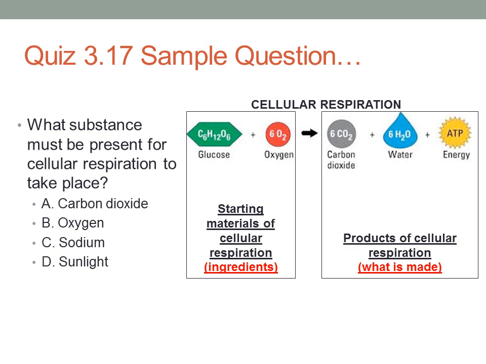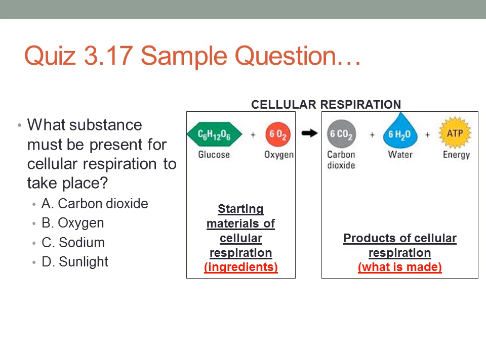So here's a sample question. What substance must be present for cellular respiration to take place? What do we need in order for cellular respiration to start? So are we going to look at the ingredients or the products? We would look at the ingredients because that's what is needed in order to start cellular respiration. We call them either the starting materials, the ingredients, or the reactants of cellular respiration.